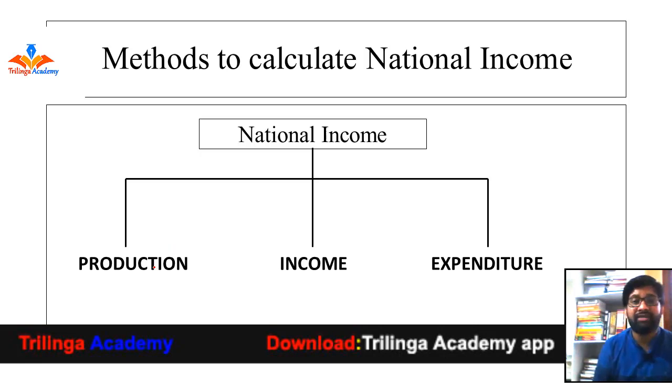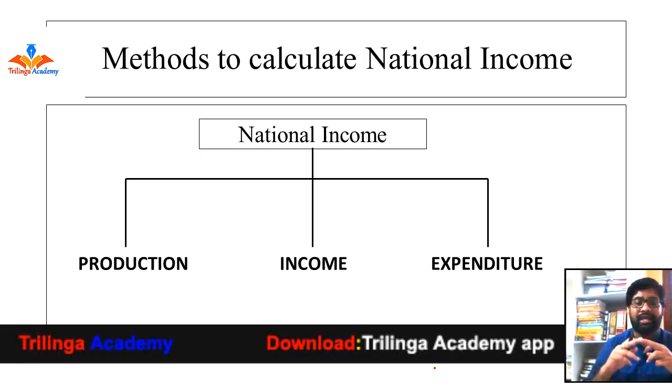Which method we use depends upon the suitability of each sector to that particular method. The method that is suitable to calculate income from a sector is the one to be used for that sector.